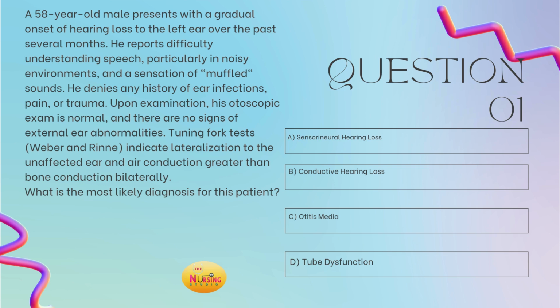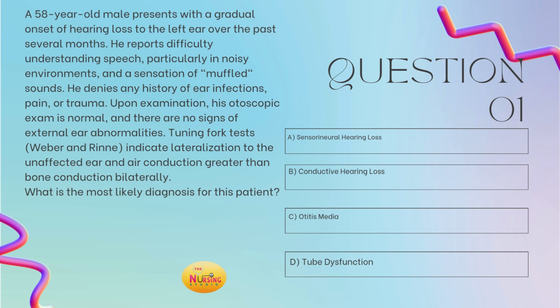So this is a 58-year-old male, came in with complaints of gradual hearing loss to the left ear over the past several months. He reports difficulty understanding speech, commonly having these issues in more noisy areas. It sounds muffled. He denies any pain or ear infections or any trauma. On exam, the ear looks normal. Tuning fork test completed, the Weber and Rinne. With Weber, it shows lateralization to the unaffected ear, and Rinne shows AC is greater than BC bilaterally.